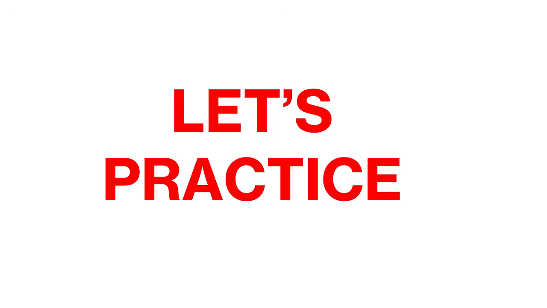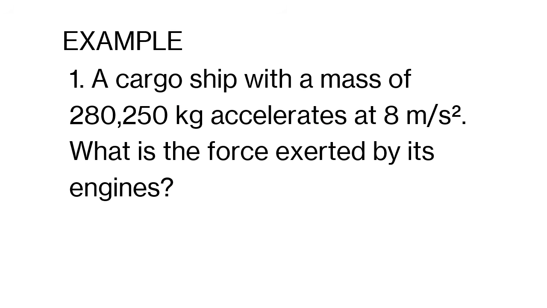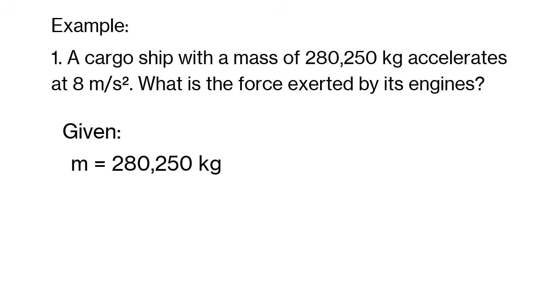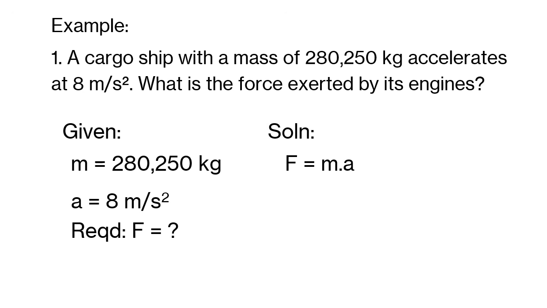Now, let's practice. If you want to solve this problem, you may pause this video. A cargo ship with a mass of 280,250 kilograms accelerates at 8 meters per second squared. What is the force exerted by its engines? We're given a mass of 280,250 kilograms and an acceleration of 8 meters per second squared, and we're asked to find the force. Again, force is mass times acceleration. That's 280,250 kilograms times 8 meters per second squared.